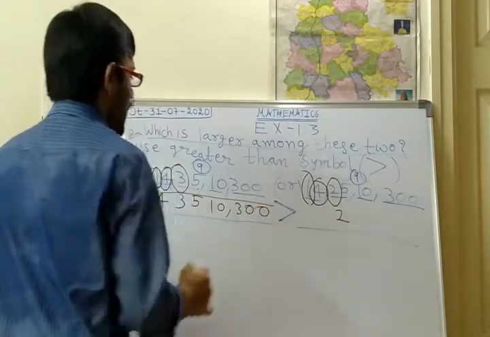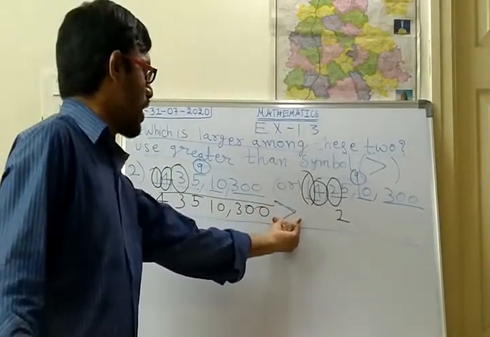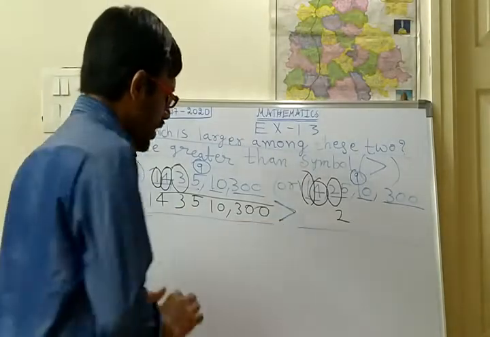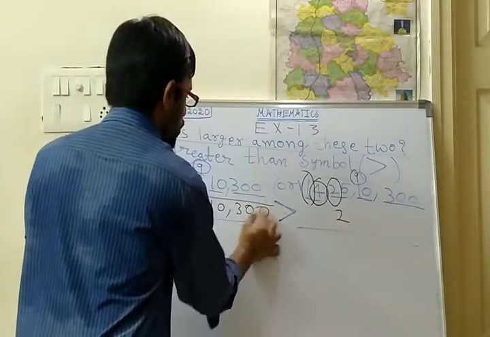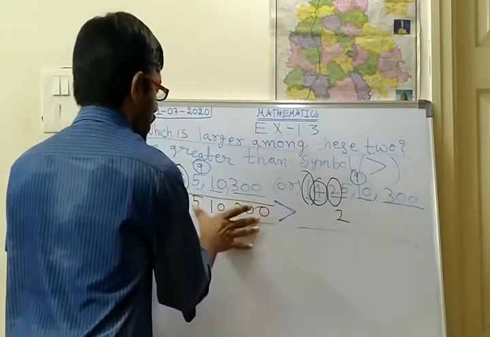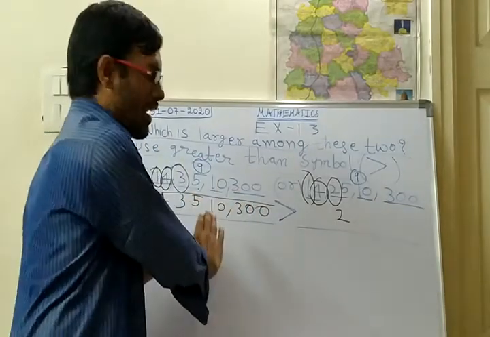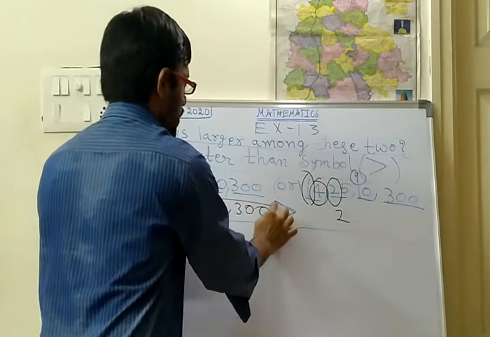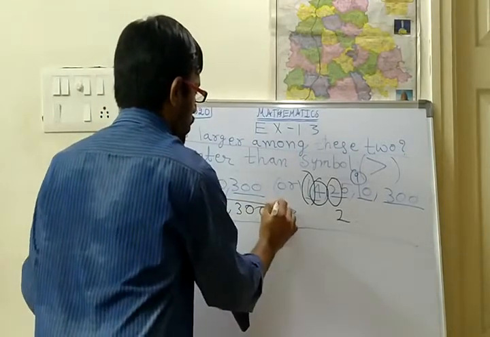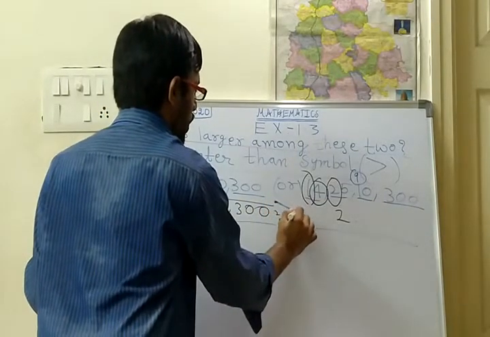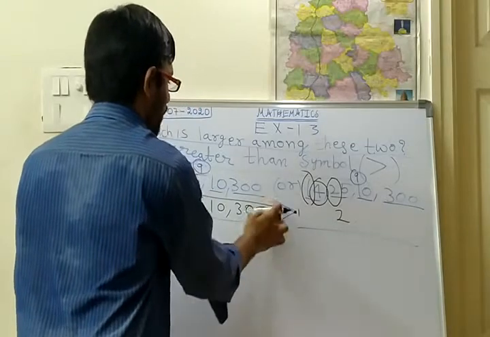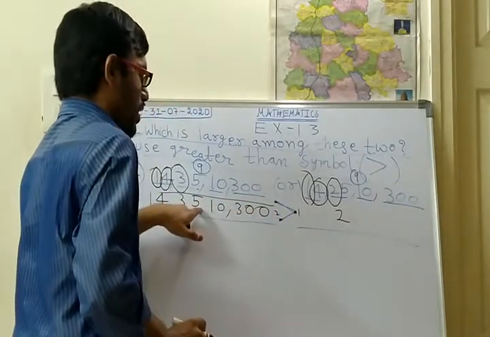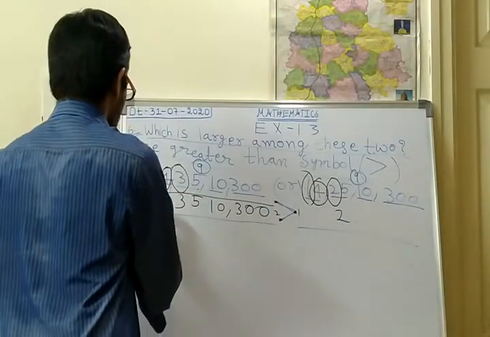143510300 is the greater number. Already we said this is the greater than symbol. Greater than symbol means, in the left side, whatever number you are writing, that should be greater than the number on the right. Here 2 dots are there, here 1 dot is there. The number at the left side of this symbol should be the greater number.